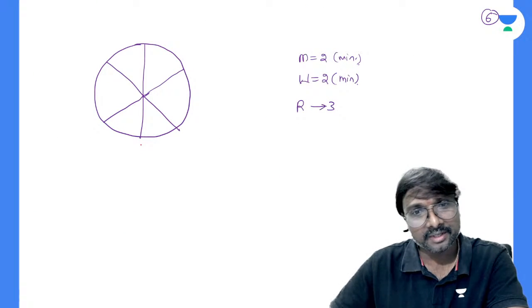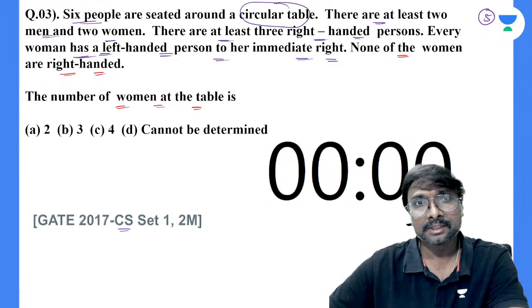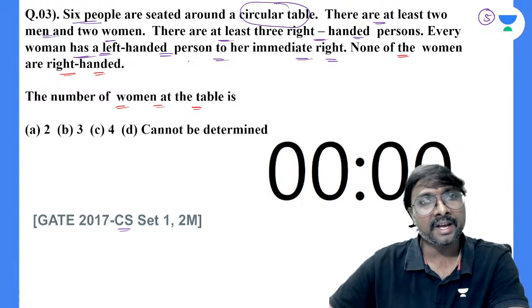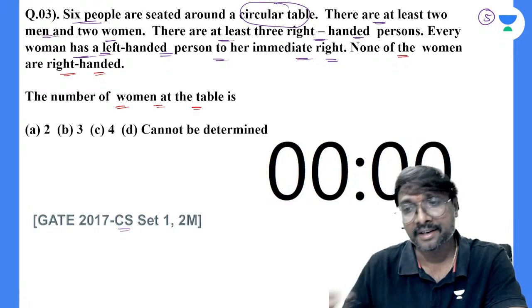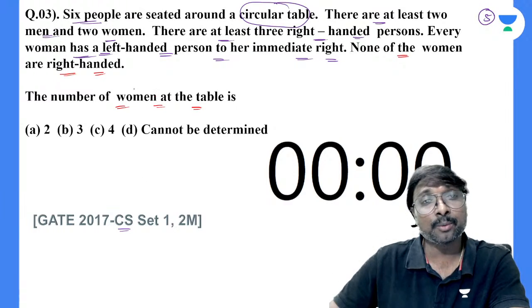Suppose you observe this woman, she is left-handed. There are at least 3 right-handed persons, and every woman has a left-handed person on her immediate right.